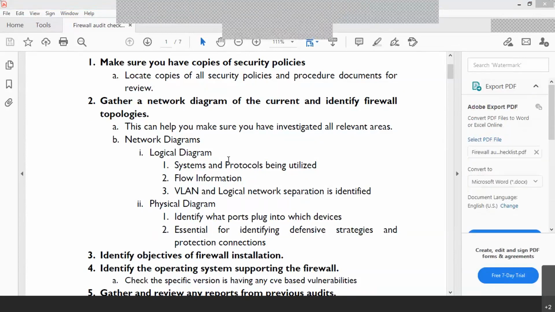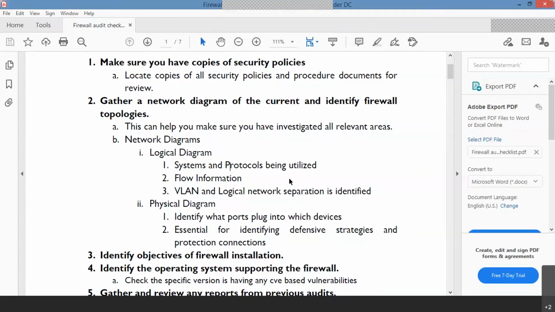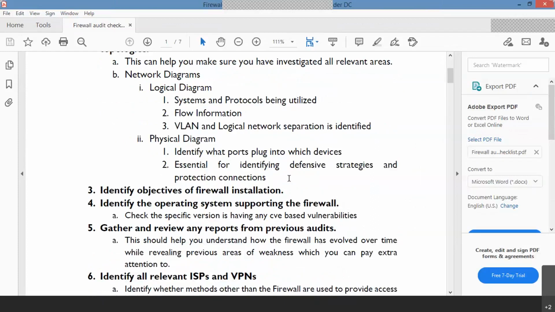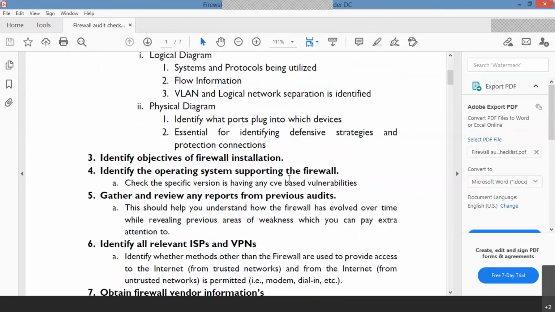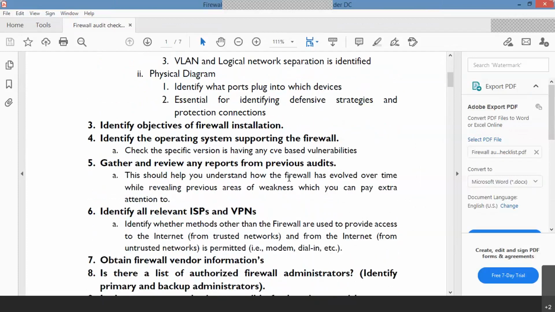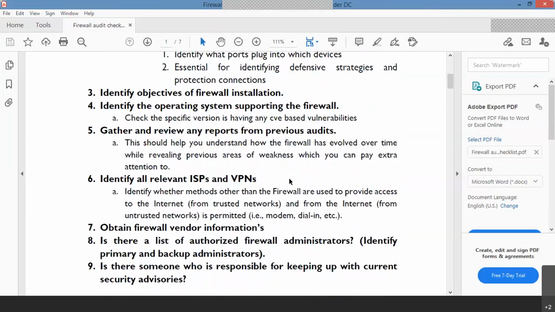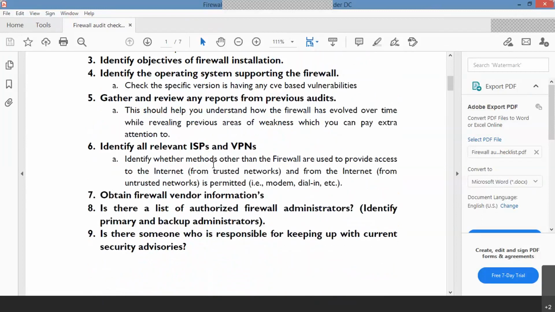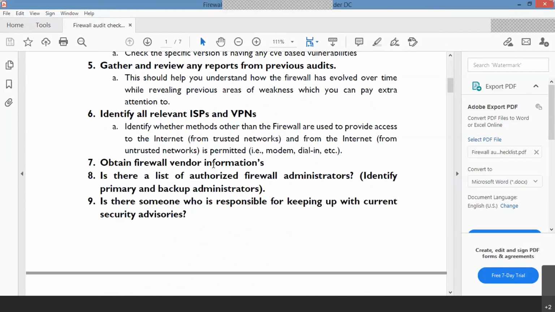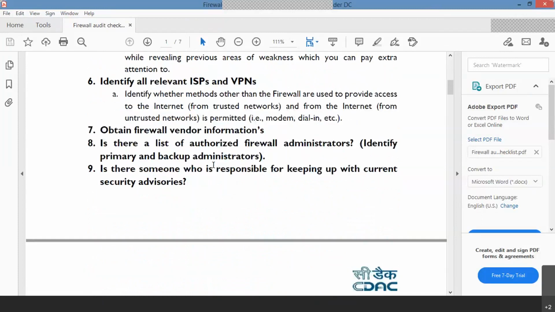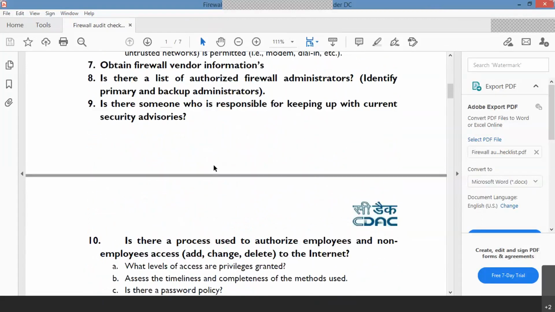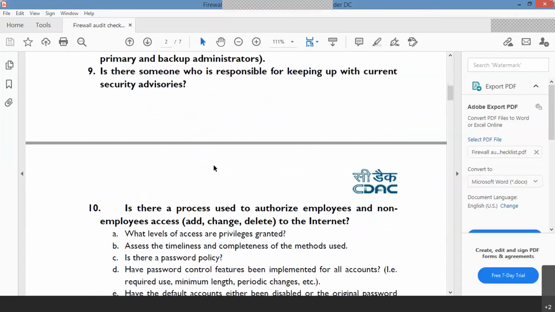Yeah, network diagrams. So basically, you have to see the network diagram, the logical diagram, the physical diagram, what is the objective of the firewall installation, and what exactly your OS is, and you have to gather all the information. What is the role of the firewall? How it is connected, what are the relevant ISPs and VPNs, what is the firewall vendor information, and its backup, whether the current backup or advisories have been taken care of or not.